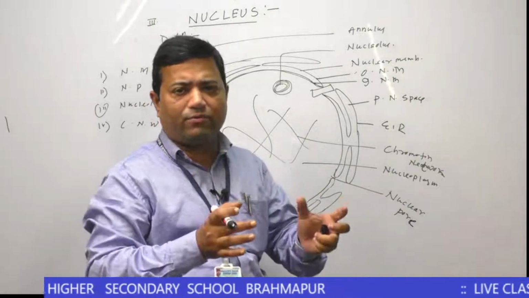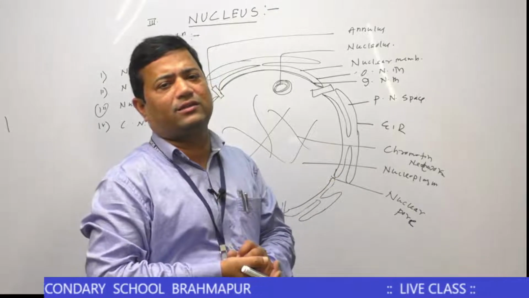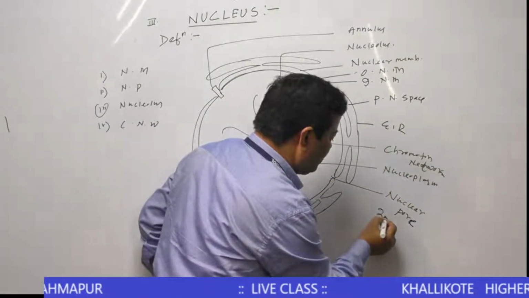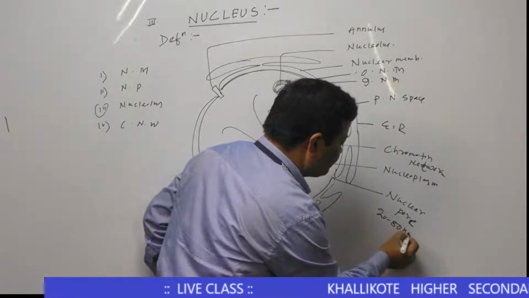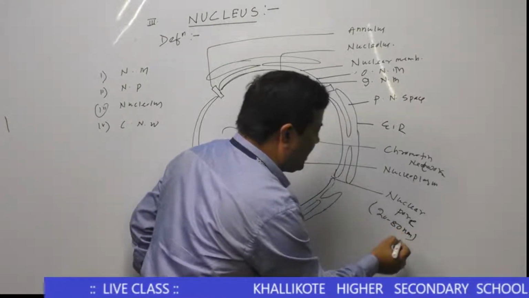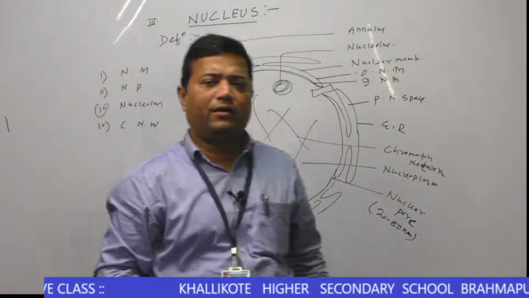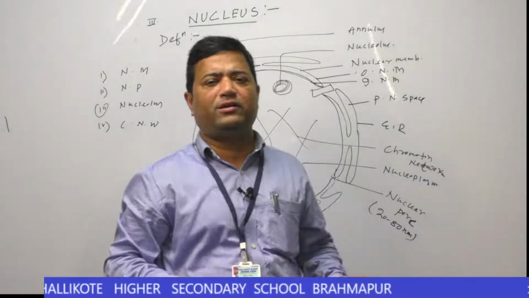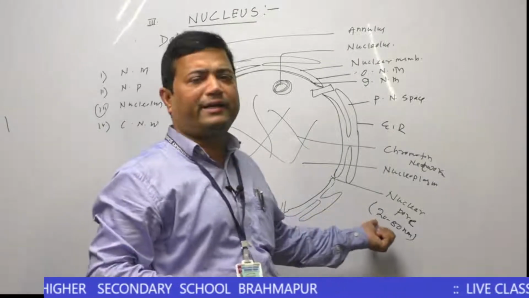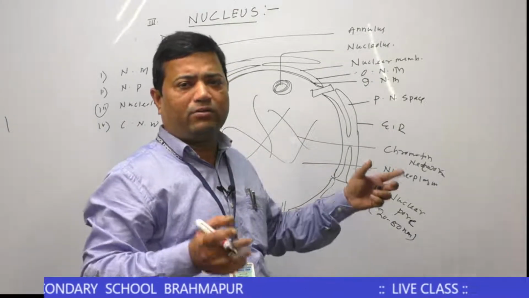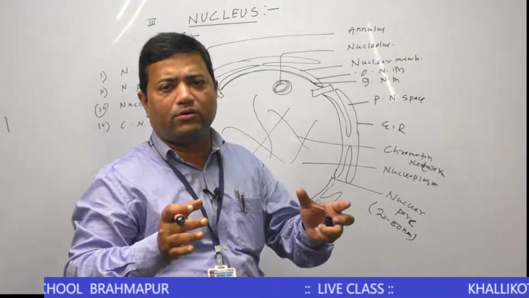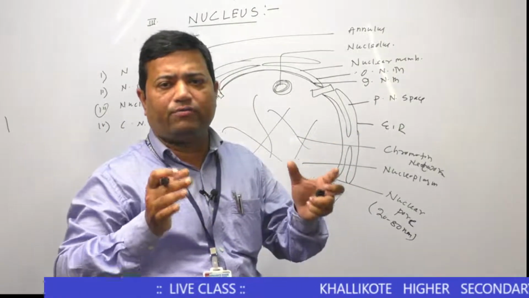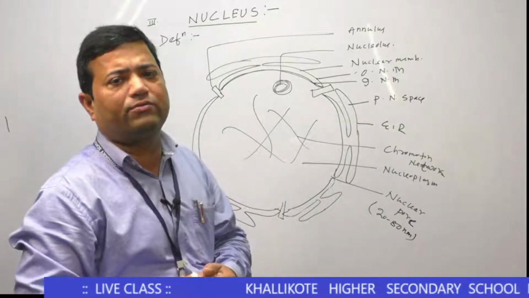This nuclear pore is octagonal in shape, with a diameter of about 20 to 80 nanometers. The annulus is also a cylindrical structure with a diameter of about 20 to 80 nanometers. The annulus is responsible for regulating the opening and closing of the nuclear pore.